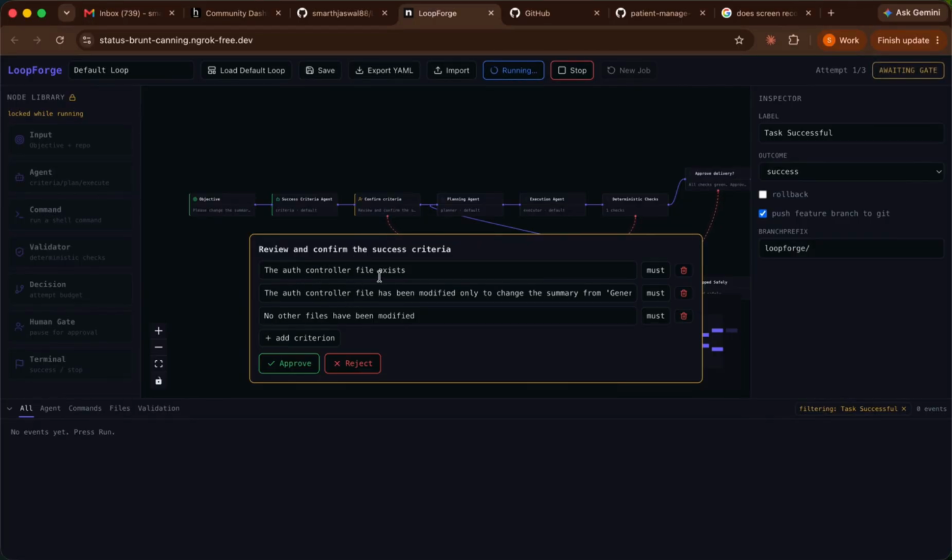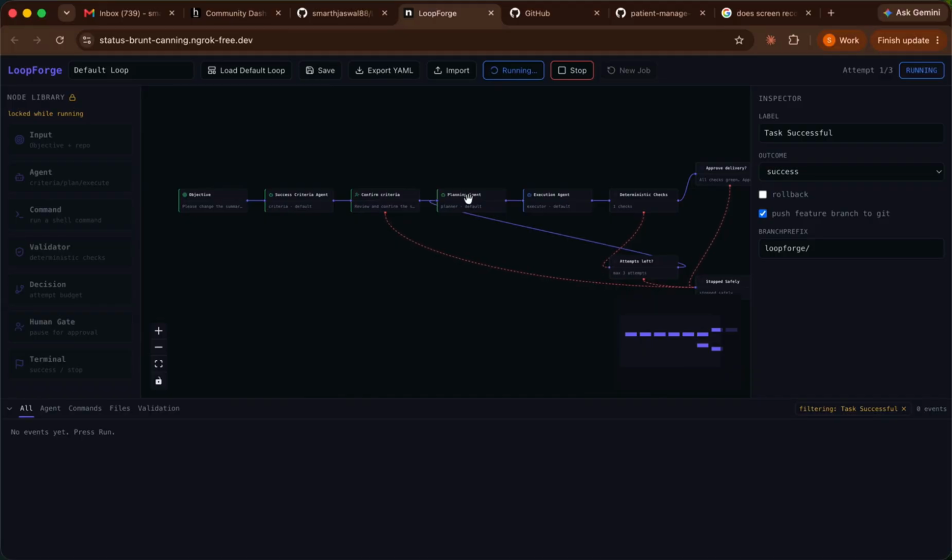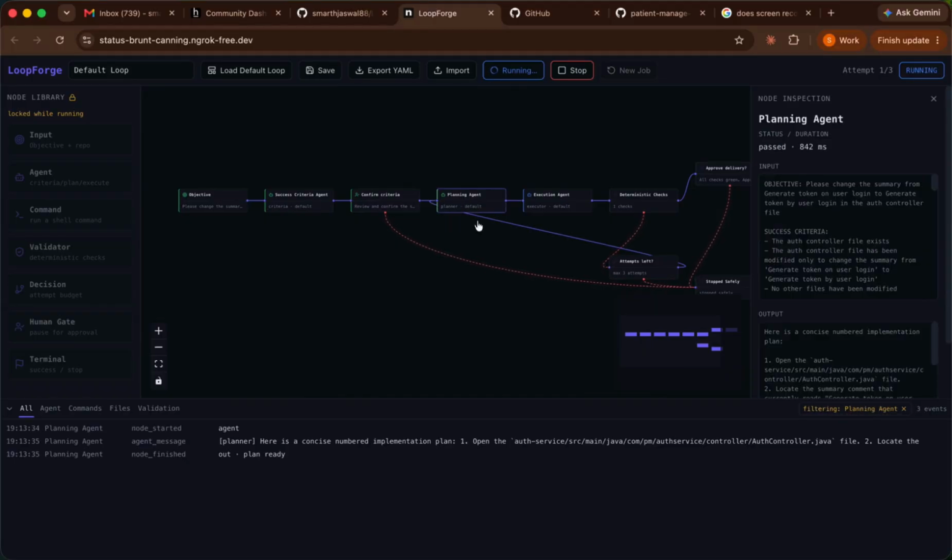The auth controller file exists. The auth controller file has been modified only to change the summary from this to this, which was added in the input. No other files have been modified, because these are the 3 main scenarios provided in the input. So let us approve this and move ahead. The planning agent has also planned something. So here is the concise method implementation, everything.